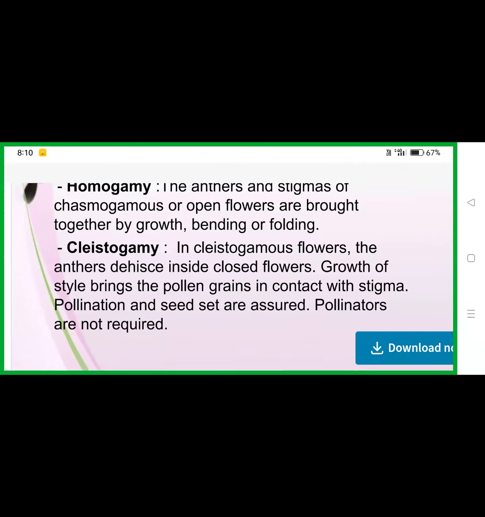That is cleistogamy. Self-pollination is carried out within the closed buds. Example: Streptocarpus. Homogamy examples are Caltha and Ranunculus. These are the adaptations for self-pollination: homogamy and cleistogamy.